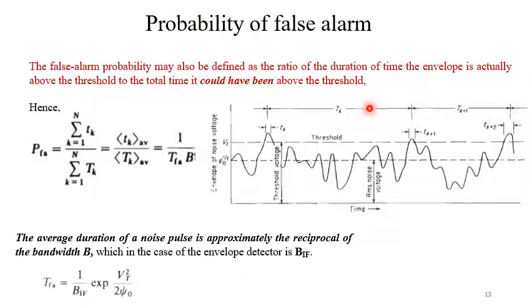And this time interval between two successive zero crossings is the capital T. So this one is, say, capital Tk, this one is capital Tk plus 1, and so on.